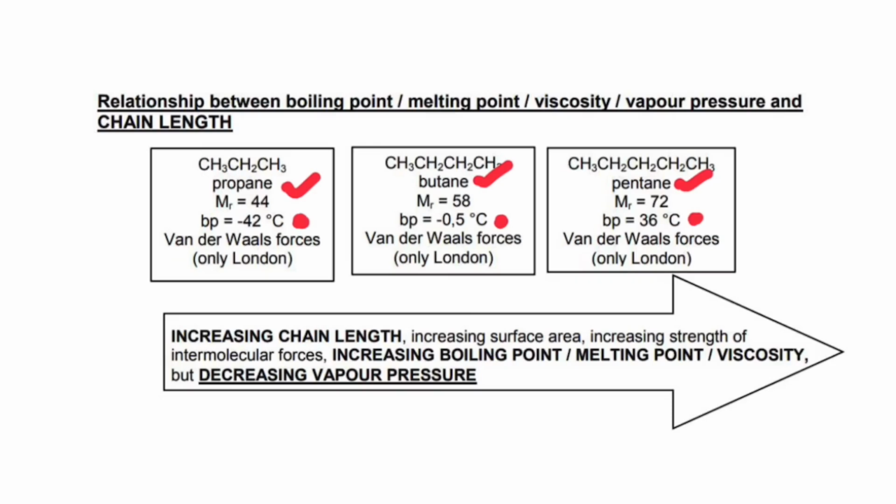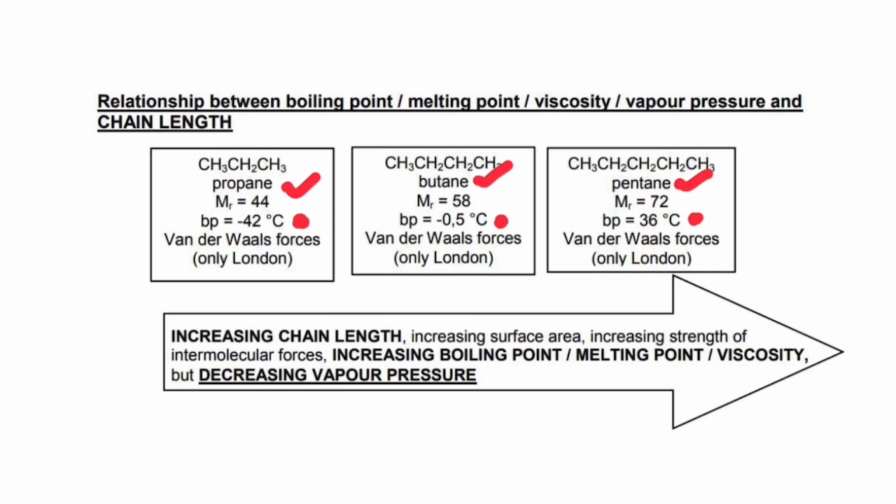As the chain length increases, the surface area increases. There will be an increase in the intermolecular force. Boiling point, melting point, and viscosity will increase, but the vapor pressure will actually decrease. That is the relationship between chain length and our physical properties.